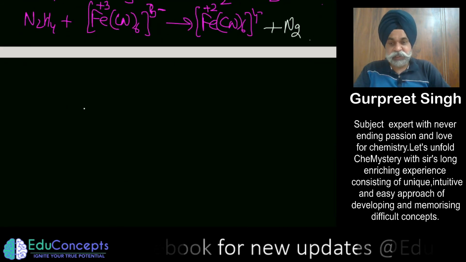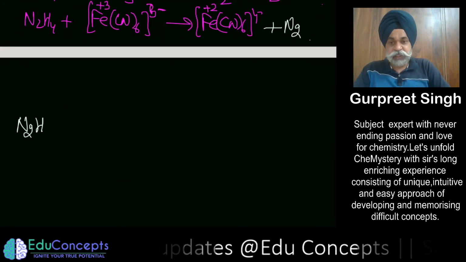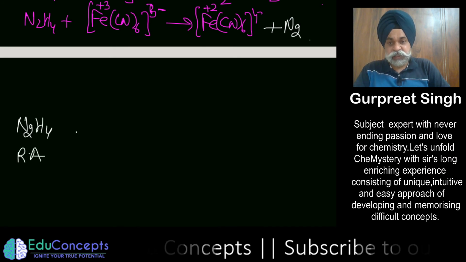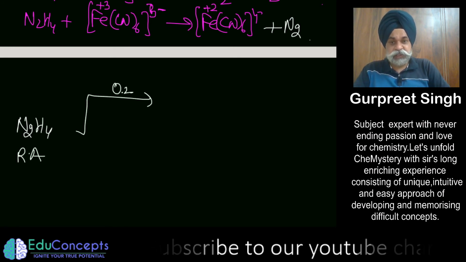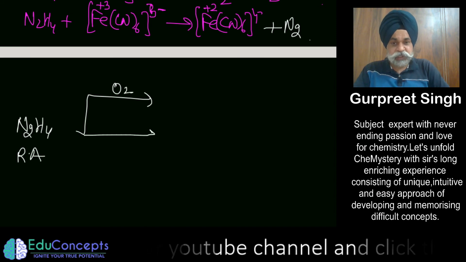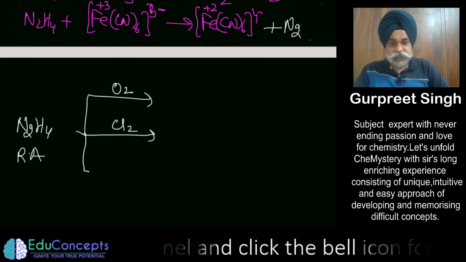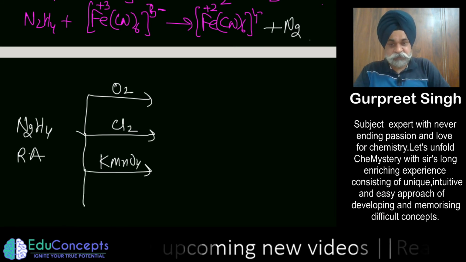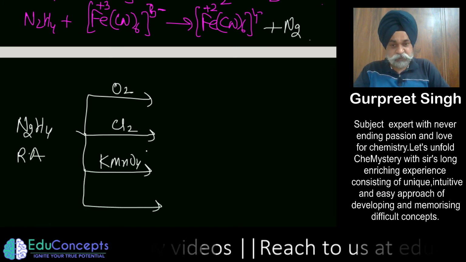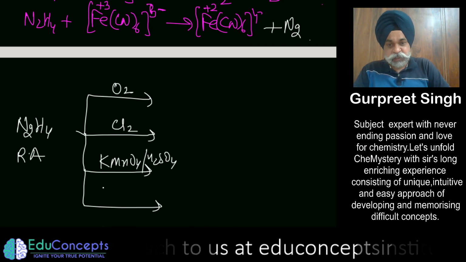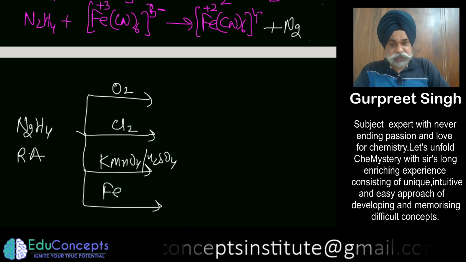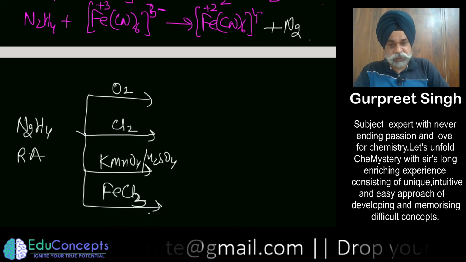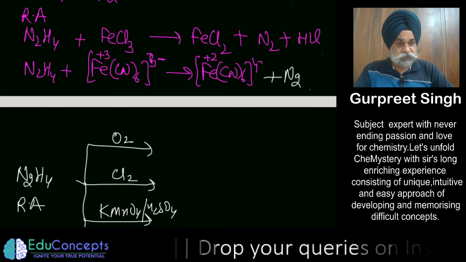Now let me write it this way: hydrazine as a reducing agent can be treated with oxygen, with halogen, with KMnO4, with KMnO4 in presence of sulfuric acid, with FeCl2, FeCl3. So this is quite a lengthy method.